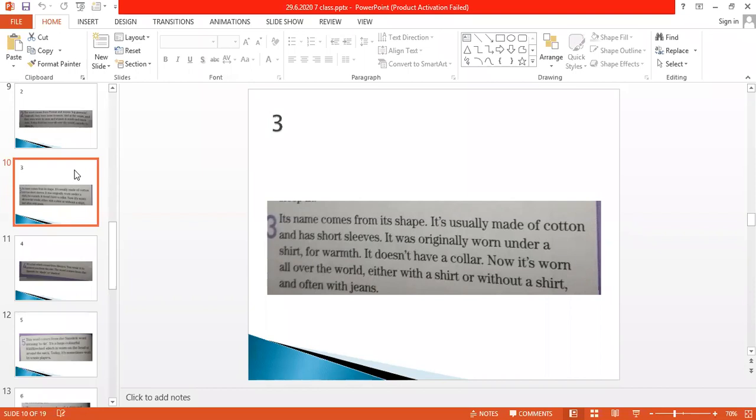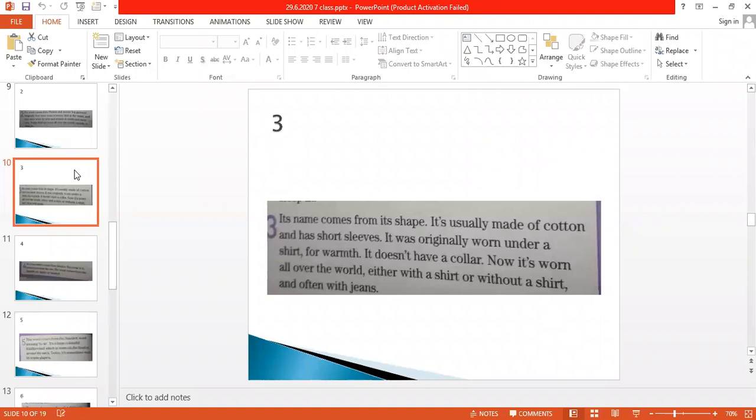Sylvanio, good answer. I'm repeating it. Listen carefully. Its name comes from its shape. This particular item has a shape. It's usually made of cotton and has short sleeves. It was originally worn under a shirt for warmth. You also wear it sometimes under a shirt for some warmth.